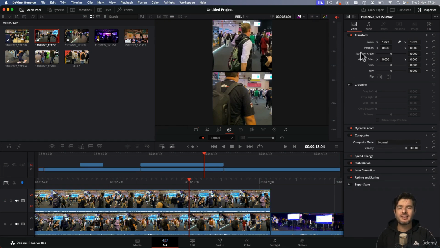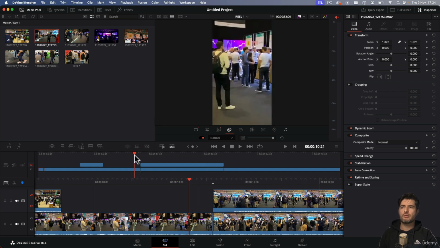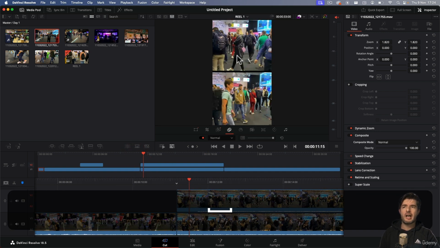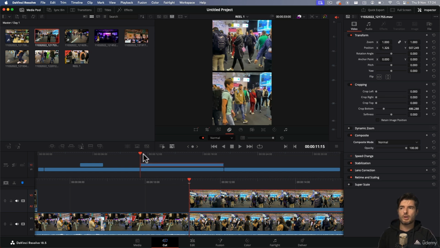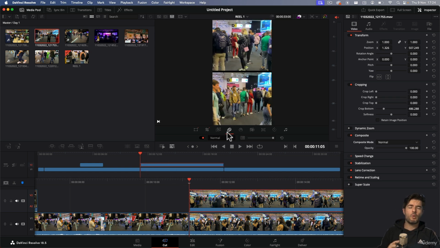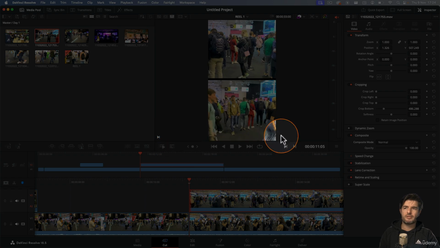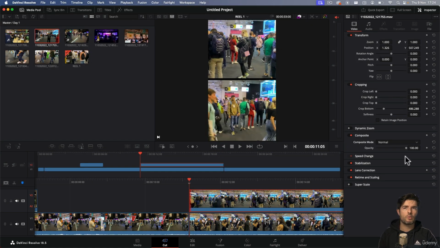Alright, jumping into this module, we're going to work with some keyframes, just simple animations. Let's say we have these two clips, and I want one coming up from the top, another one coming up from the bottom, and this one coming down from the top. So we'll select the first one, and we can turn off the transformation on the screen because we're working in the inspector.